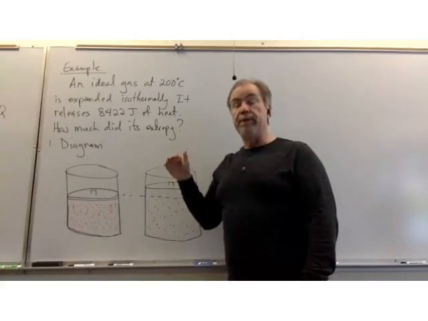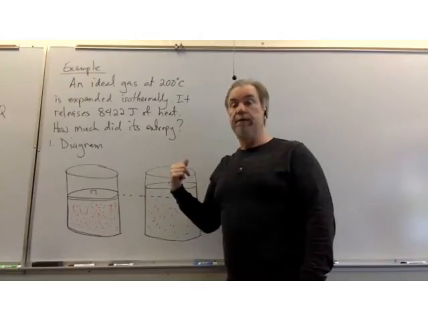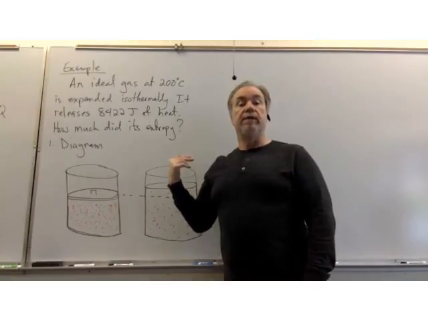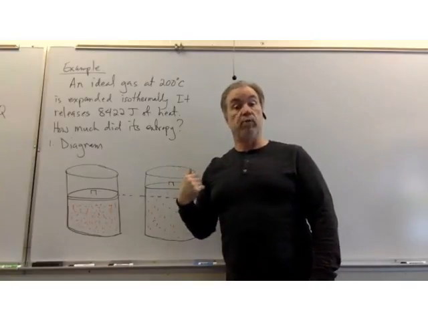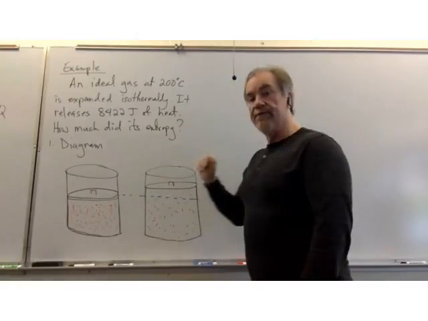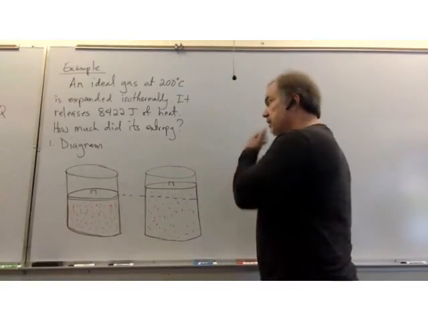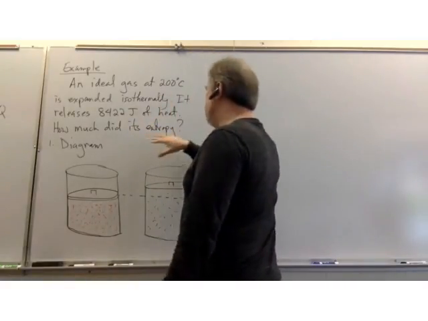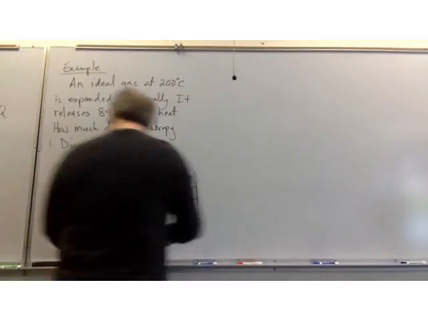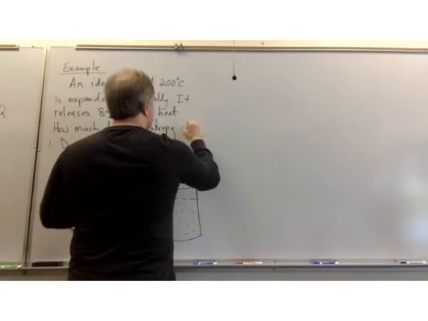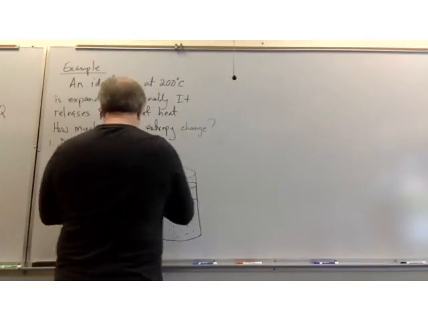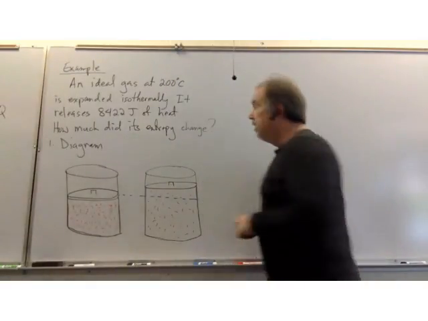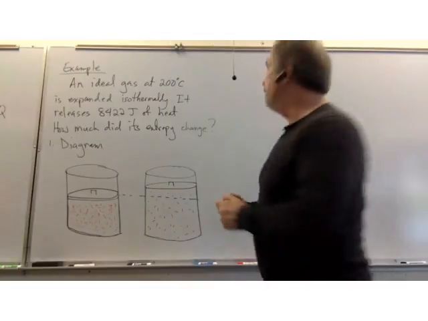Remember, the first law of thermodynamics is not just work, but also heat. So the change in internal energy, the change in the thermal energy of the system, does not depend just on the heat, but also on the work done. Evidently, work is happening here to offset the change in heat. So we lose that much heat, and how much did its entropy change is what I really meant here. With all those ideas sorted, I think we can tackle it now, because the actual calculation is pretty darn simple.